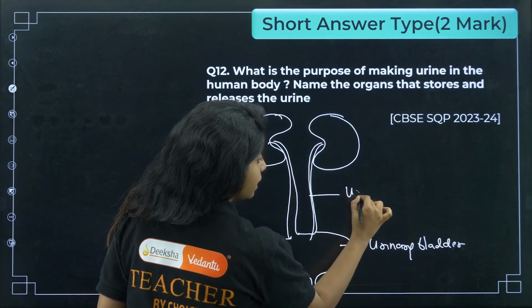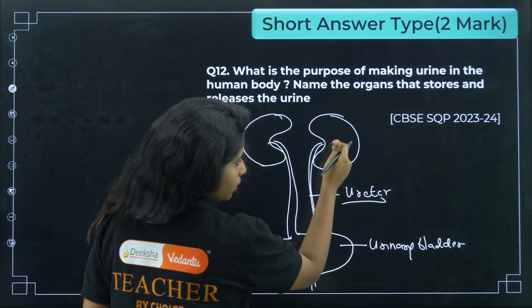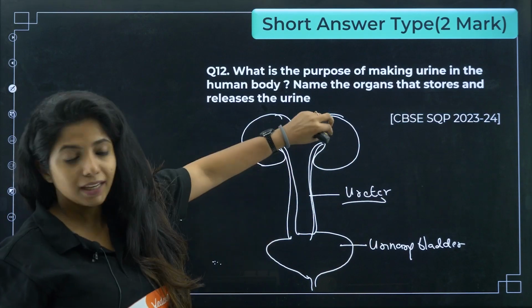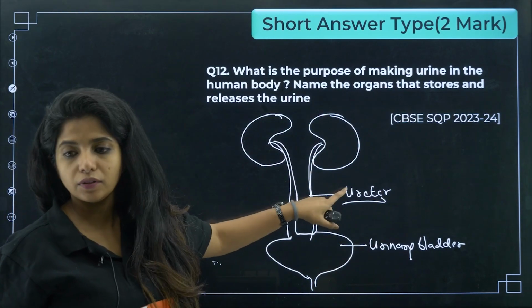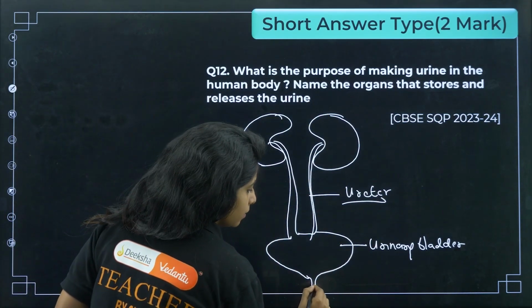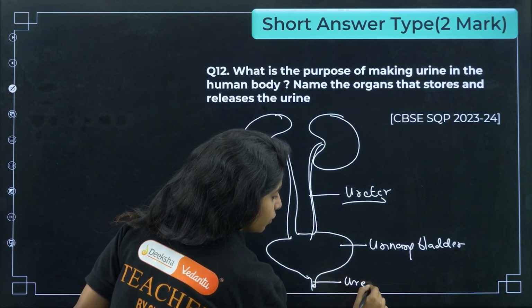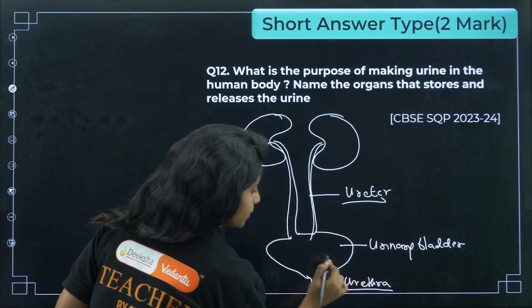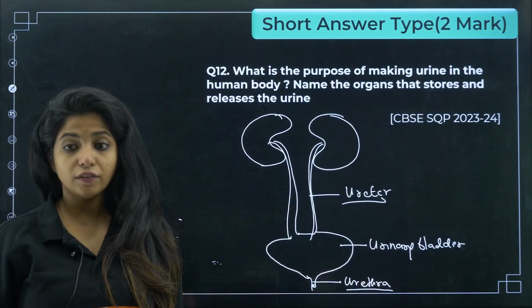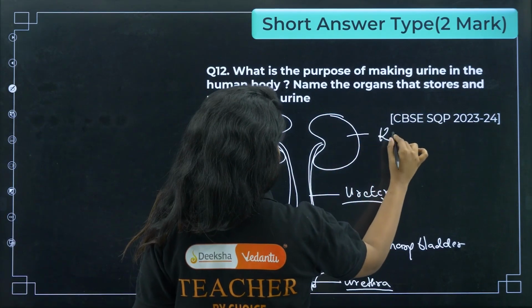This is the ureter, which takes the urine: whatever urine is made in the kidney is taken to the urinary bladder with the help of the ureter. At the end, the urine is released with the help of the urethra. So please, you have to name the organs. I hope you will do that.